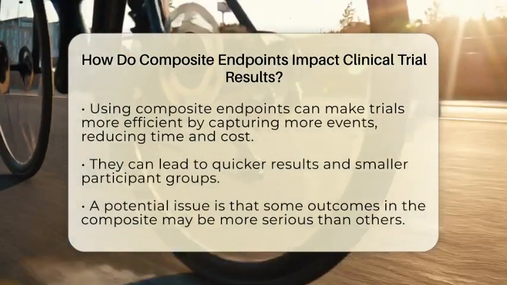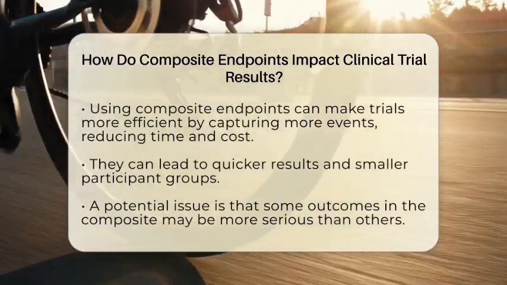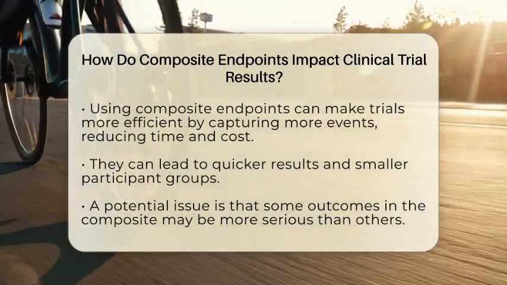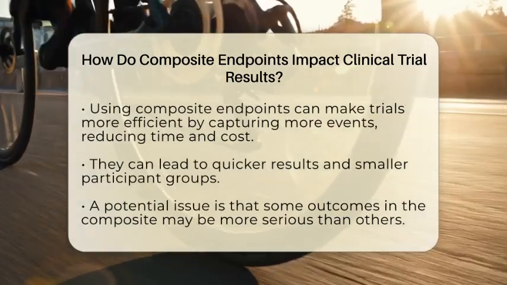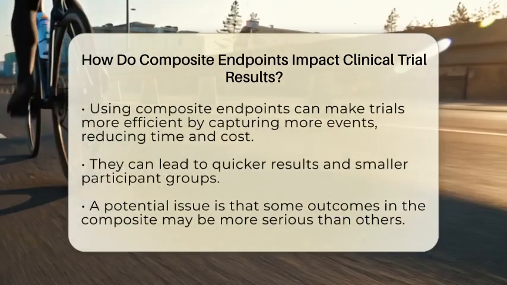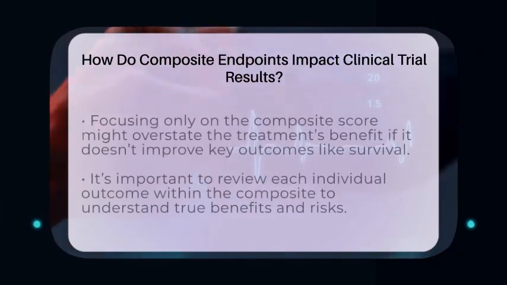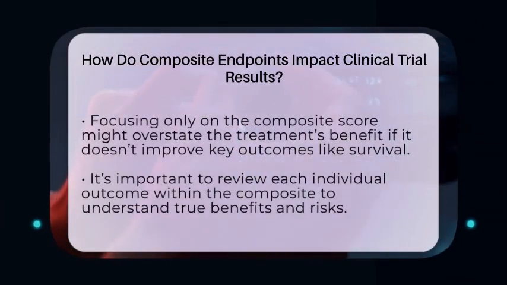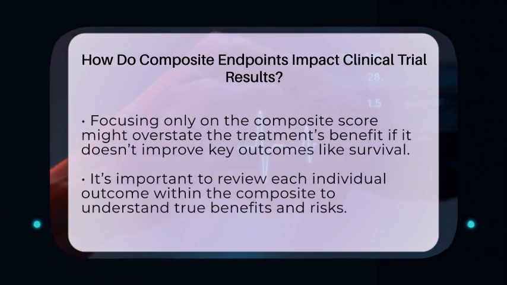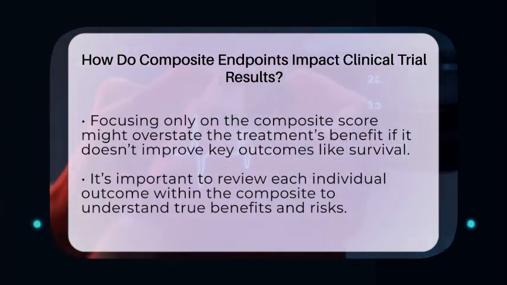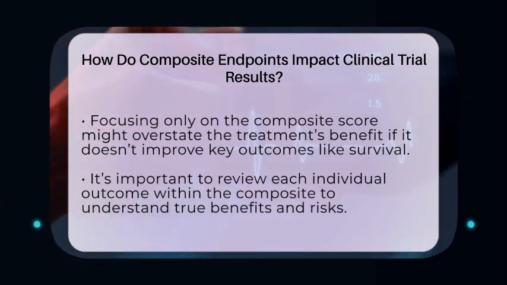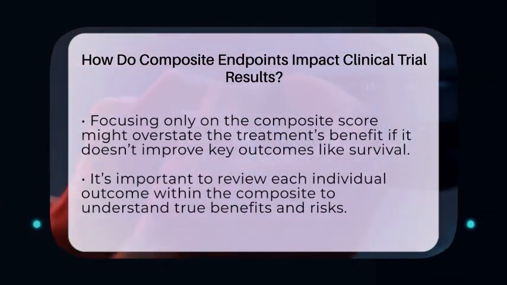But there is a catch. Since composite endpoints mix different outcomes, some might be more serious than others. For instance, a treatment might lower minor issues like hospital visits but not affect major ones like death. If the results only focus on the composite score, it can be misleading. The overall benefit might seem bigger than it really is if the treatment doesn't improve the most important outcomes.